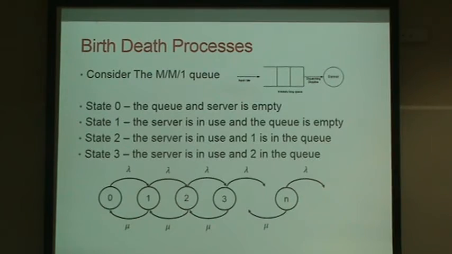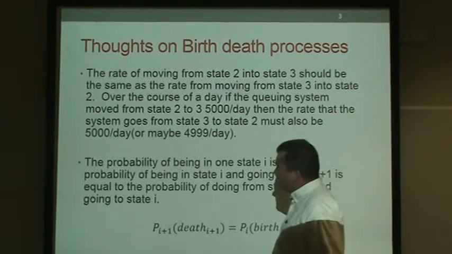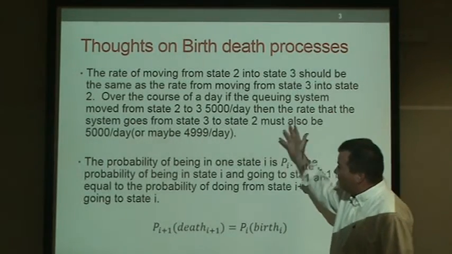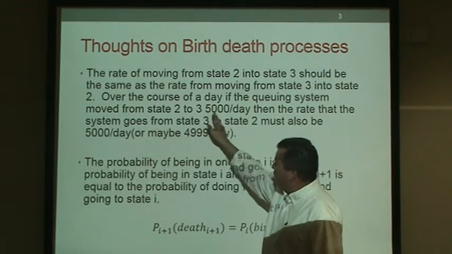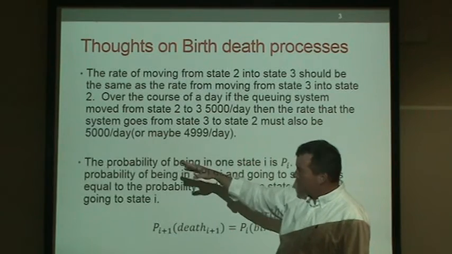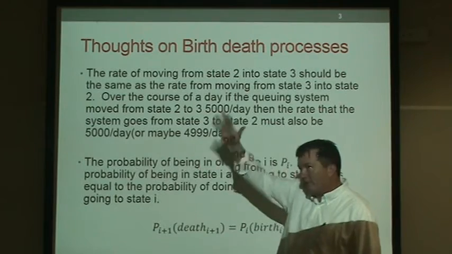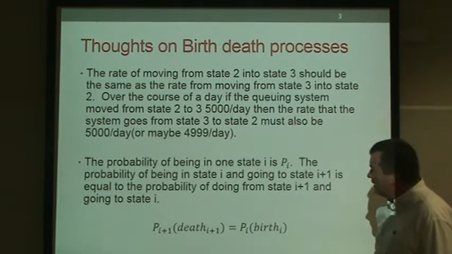So we're going to make an observation, and here's just a recap of what I said before. If you had an elevator that went from floor 2 to floor 3, 5,000 times a day, how many times does it go from floor 3 to floor 2? Also 5,000, or maybe 4,999 if the elevator got stuck on the top floor.